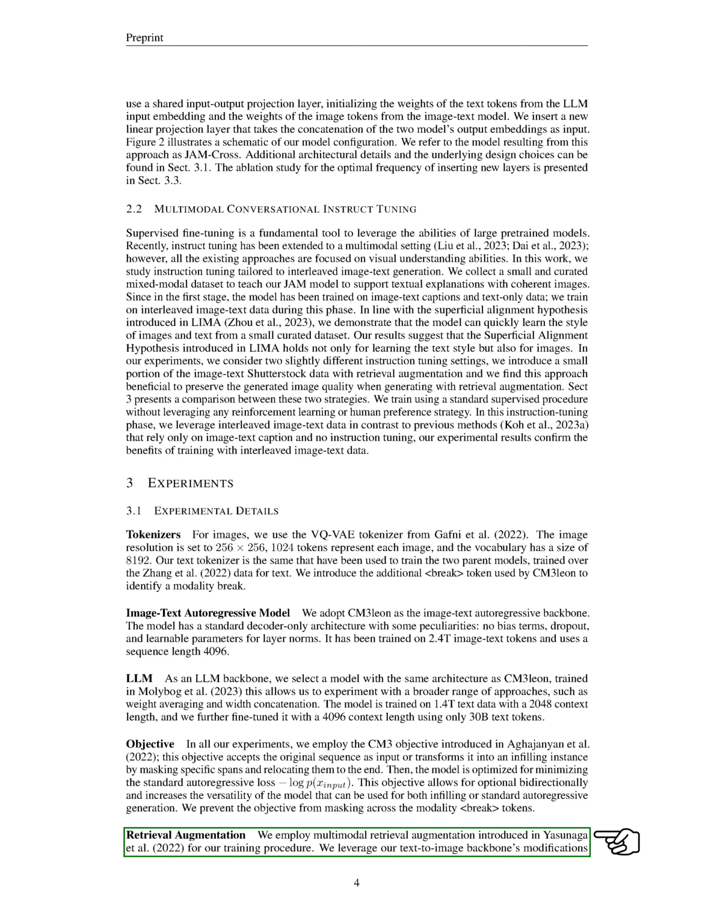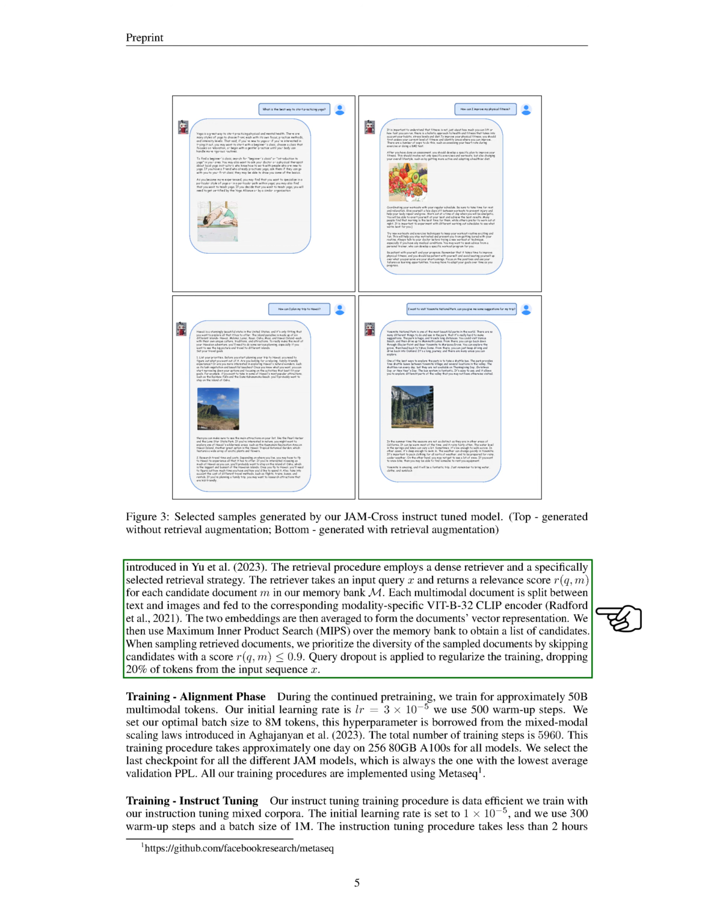For our training procedure, we use multimodal retrieval augmentation, which was introduced in previous research. We take advantage of modifications to our text-to-image backbone that were introduced in other studies. The retrieval process uses a dense retriever and a specifically chosen retrieval strategy. The retriever takes an input query and returns a relevance score for each candidate document in our memory bank. Each multimodal document is divided into text and images and fed into the corresponding modality-specific ViT-B/32 CLIP encoder. The two embeddings are then averaged to form the vector representation of the documents.